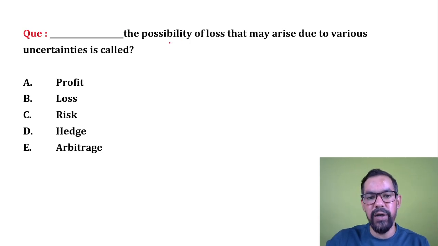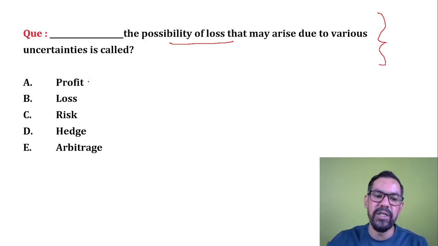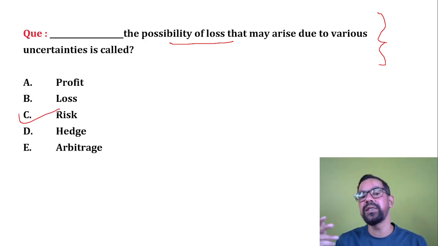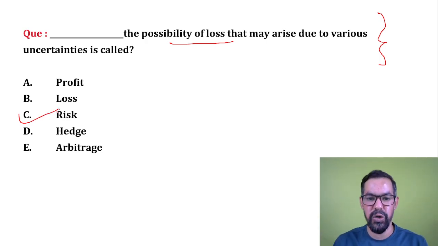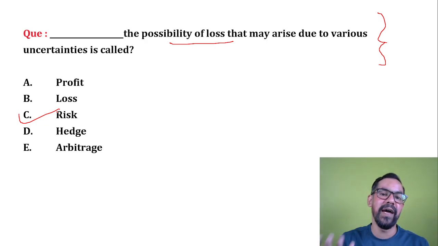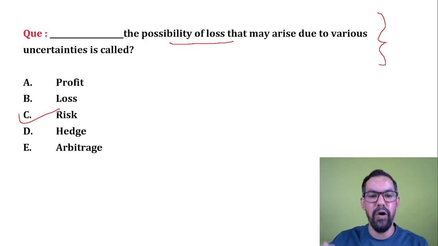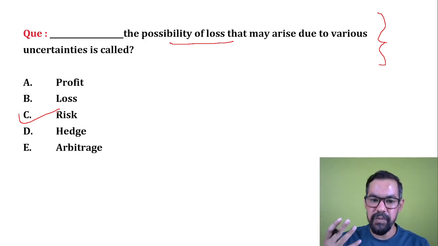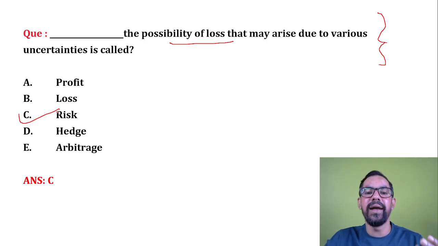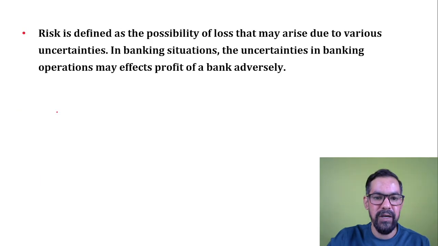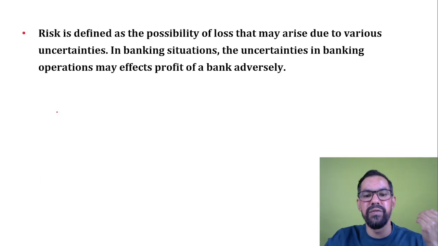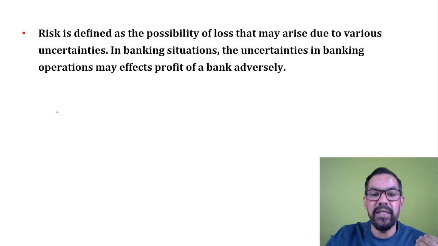Dash, the possibility of losses that may arise due to various uncertainties, is called. This is the basic definition of risk. Risk is the possibility of loss in the future. When you study finance, it is the possibility of financial losses in the future. Hedge is basically to minimize your risk. Arbitrage is buying in one market and selling in another market. So the possibility of future financial losses is defined as risk.